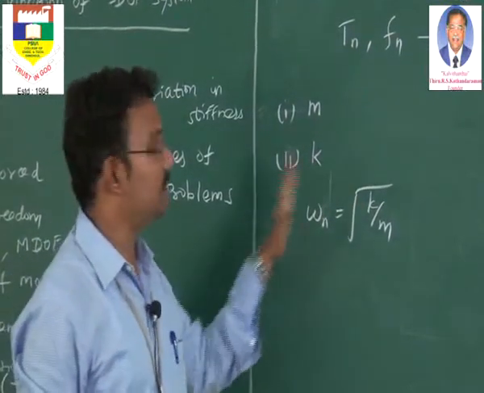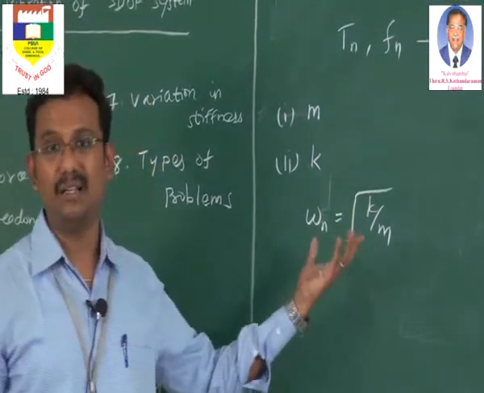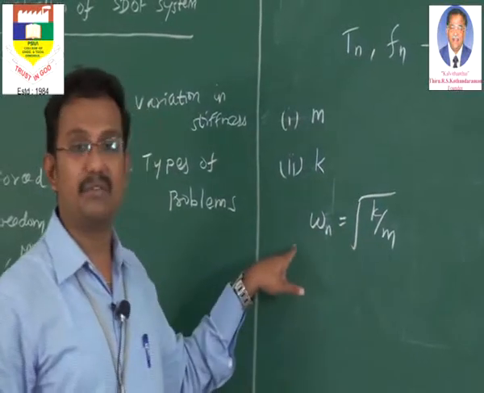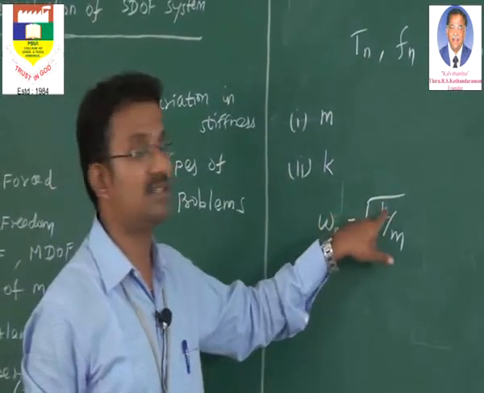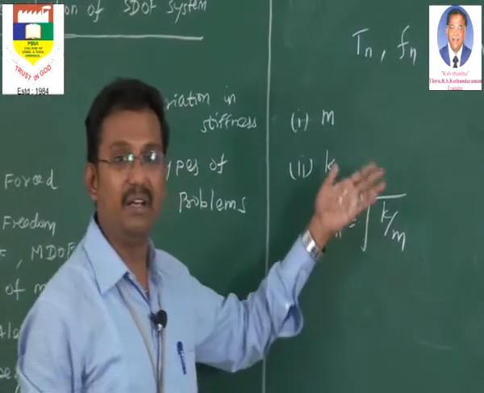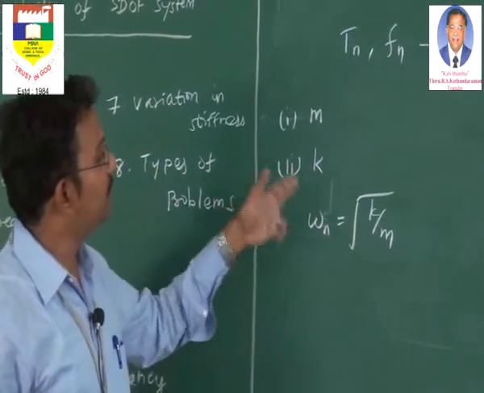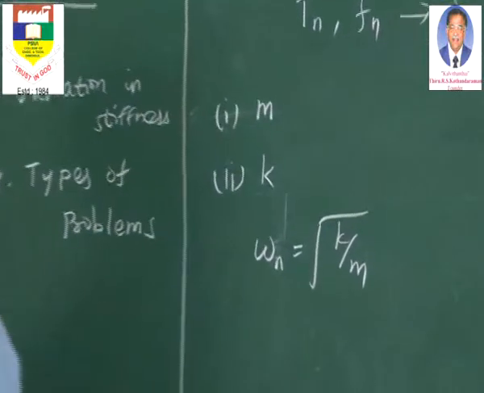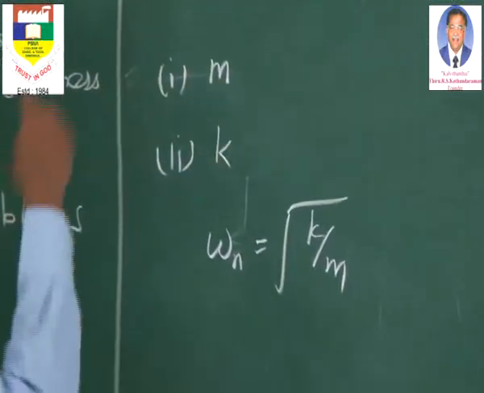So that is some relation we have to understand. Mass is inversely proportional to the frequency, whereas stiffness is directly proportional to the frequency. So if mass and stiffness are varied, the frequency will vary, which in turn will vary the period of vibration. So these are the common variety of problems.